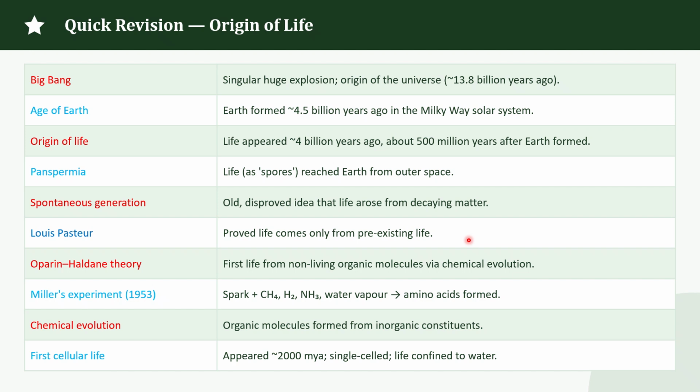Then Oparin and Haldane proposed the idea of chemical evolution. And S.L. Miller performed the famous 1953 experiment, and he obtained amino acids under simulated early Earth conditions. Those conditions, we know very well. And finally, the earliest forms of life were probably simple single-celled organisms living in water.